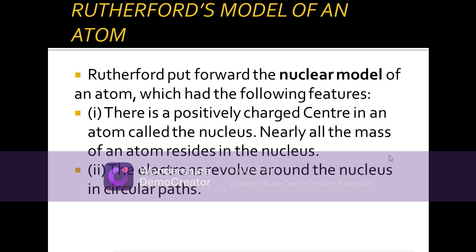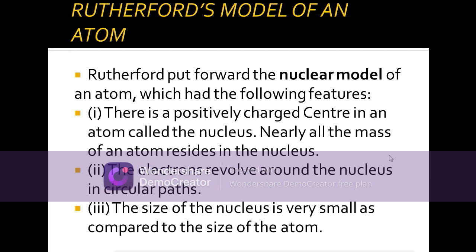and the electrons revolve around the nucleus in a circular path. The size of the nucleus is very, very small when compared to the size of an atom. This we all know, because the atom as such is the smallest one, but inside the atom there is a small center, so that will be even more tiny than the size of the atom.